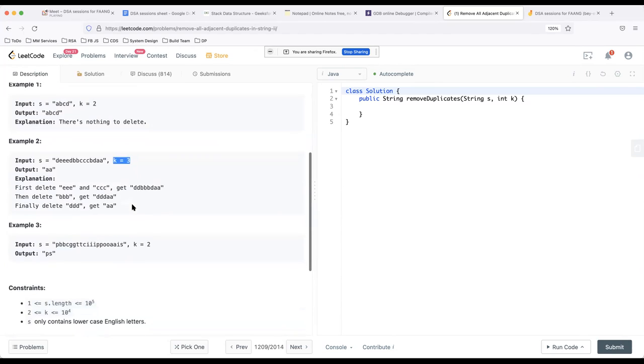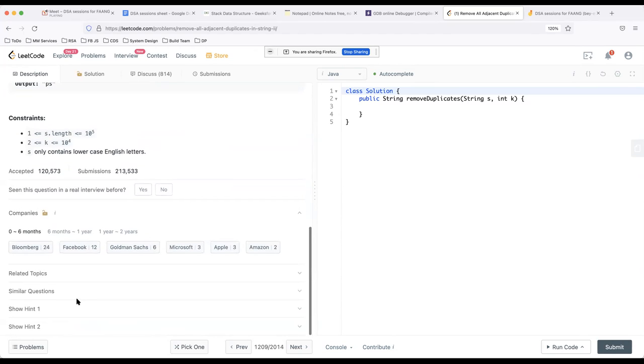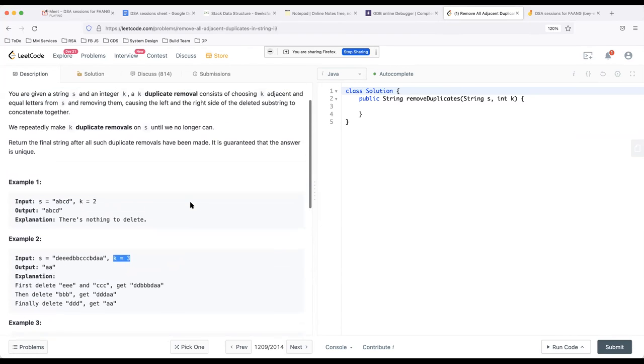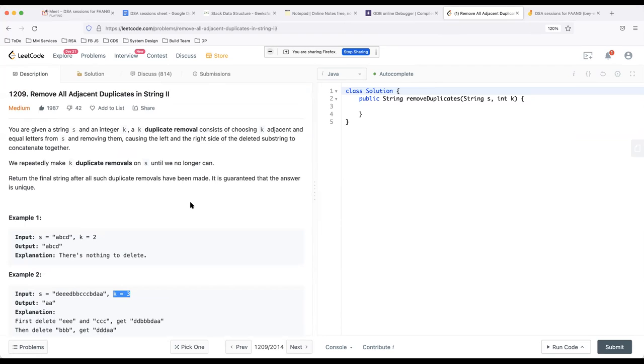By the way, this problem has been asked by good companies in the past 6 months: Facebook, Microsoft, Apple, Amazon, Goldman Sachs, Google, ByteDance, VMware also asked it. So yeah, this is a good problem. Try to think about it. How can we extend the logic, or what can be the approach to solve this problem?